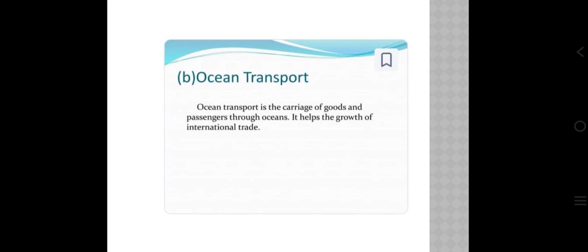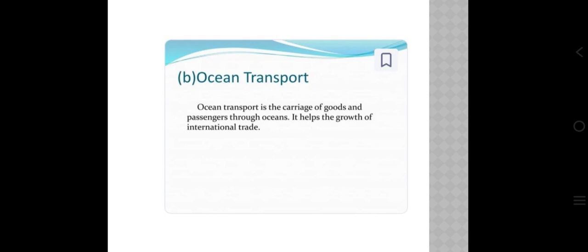Transportation is risky also, but control of transportation is in our hands, so we have to take safety measures.